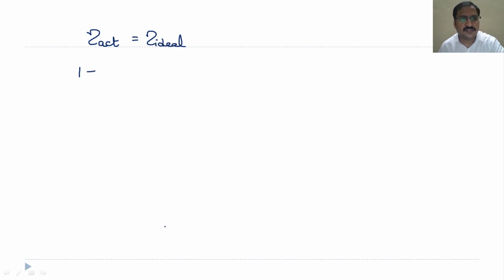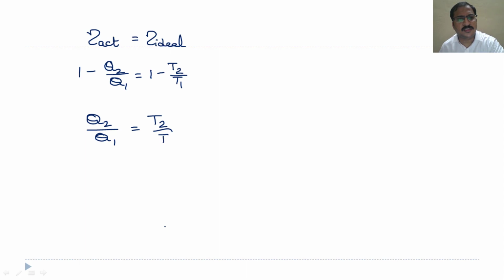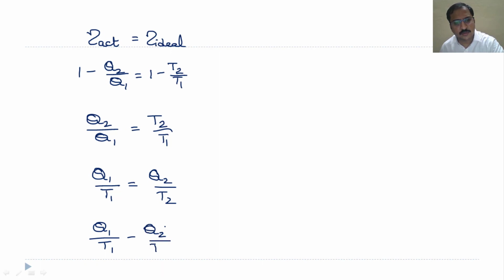So, actual efficiency is 1 minus Q2 by Q1 and ideal efficiency is 1 minus T2 by T1. So, from this we can write Q2 by Q1 is equal to T2 by T1, and from this by cross multiplying we can write Q1 by T1 is equal to Q2 by T2, or Q1 by T1 minus Q2 by T2 equal to 0.